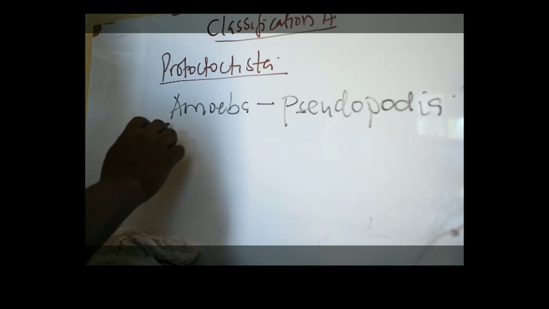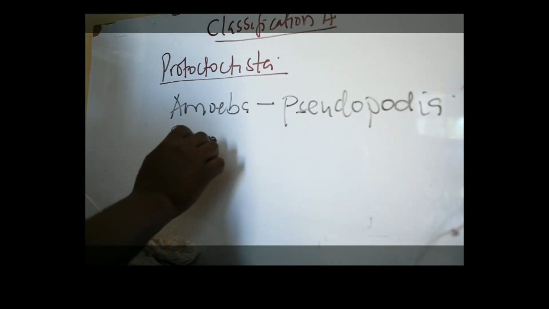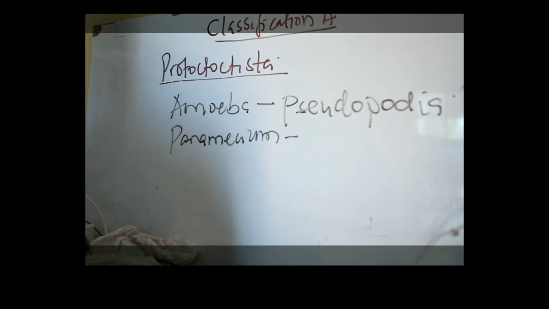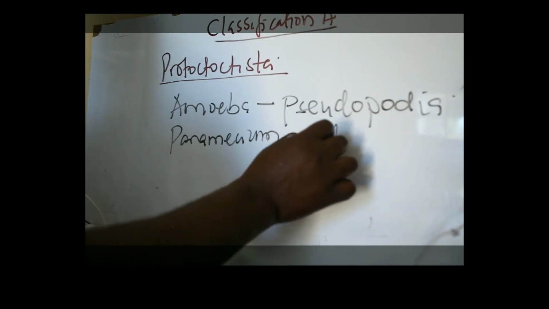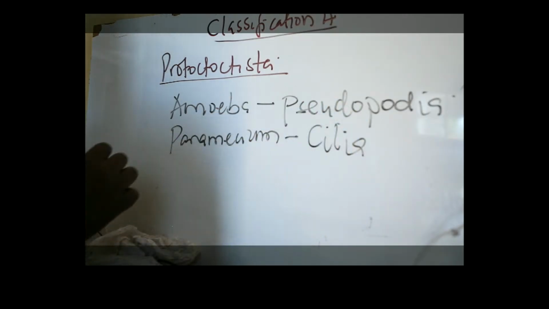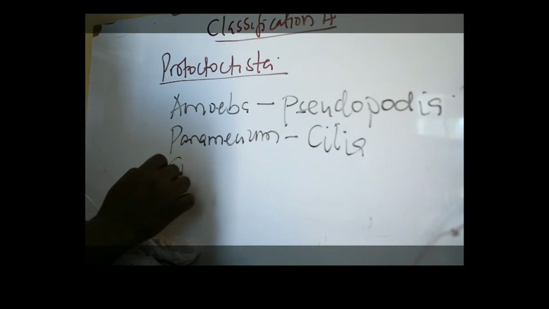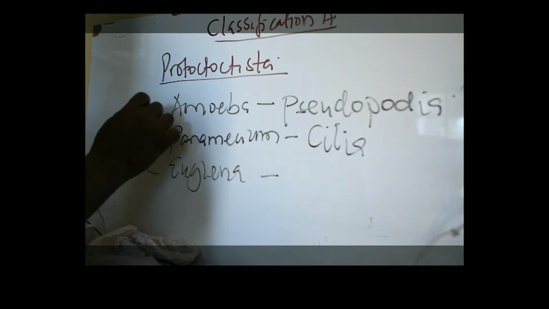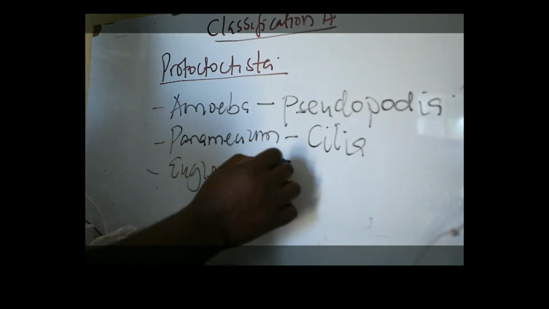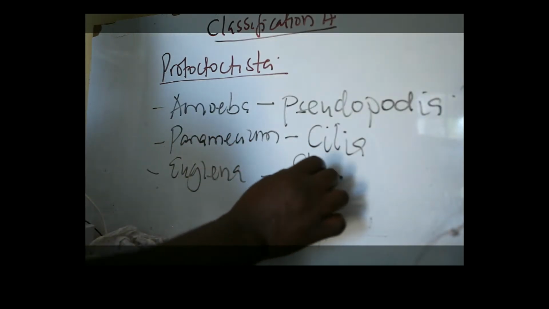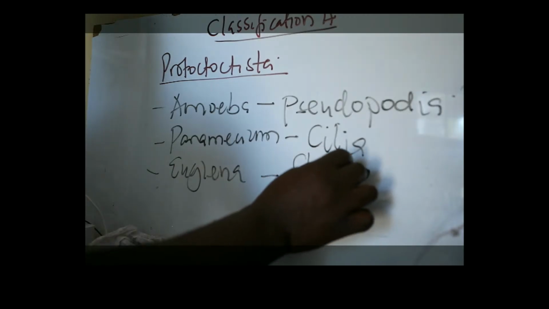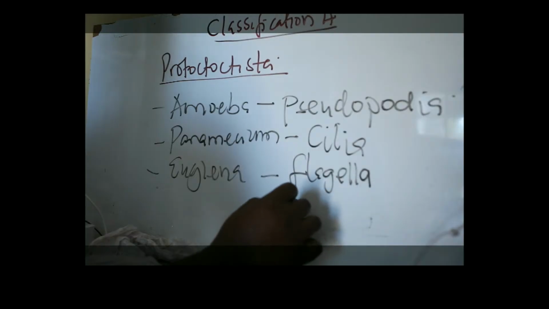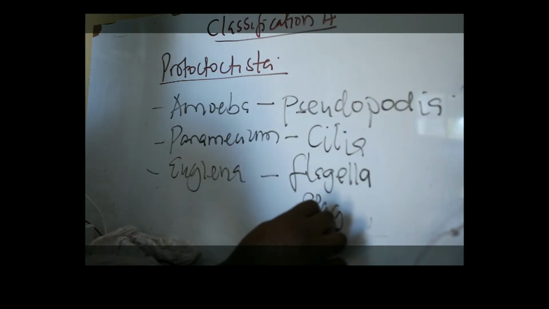In Paramecium, the structure here is cilia. Then euglena, the locomotory structure for euglena is the flagella. When they are in plural, and when it is in singular form, of course, we talk about flagellum.